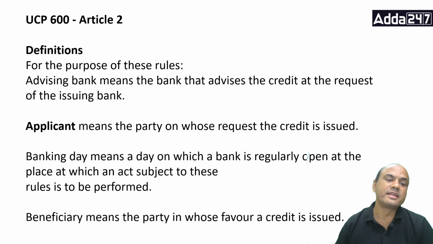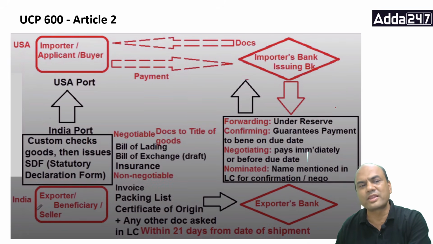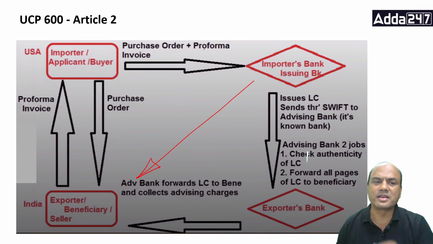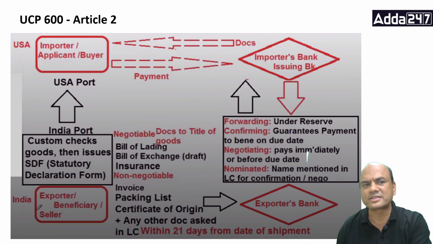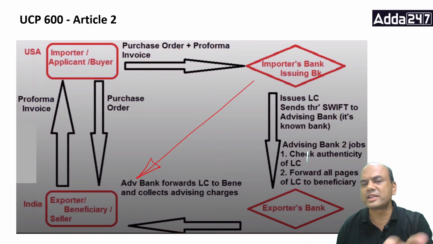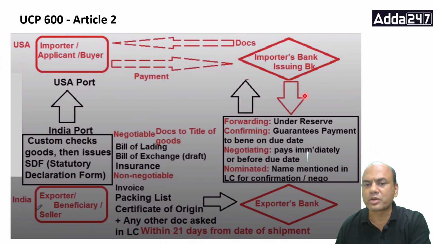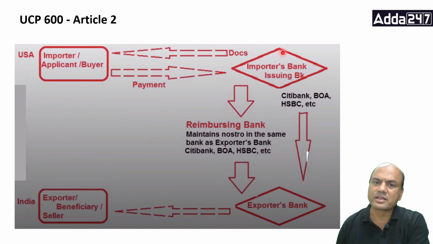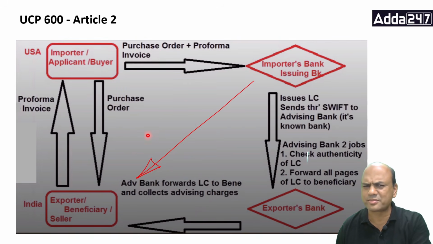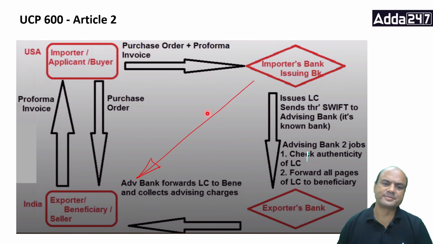Next, applicant. Applicant means the party on whose request the credit is issued. Again, look at this first line. There are three slides. The first slide is of the LC movement: the LC moves from the issuing bank to the beneficiary. The second slide is of the documents movement: documents move from the exporter to the issuing bank. The third movement is of the payment: payment moves from the issuing bank again to the exporter. That's the basic logic of these three slides.